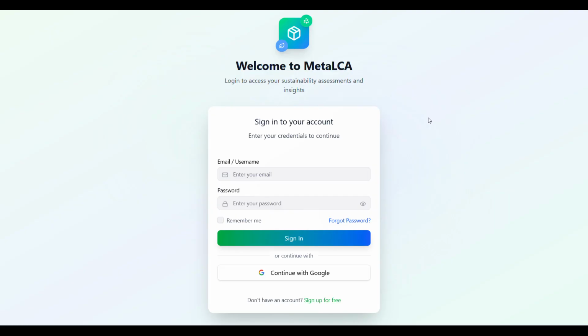This is the prototype. This is the login page. On the login, you can enter the email or username, you can enter your password and then sign in, or you can continue with Google. For now, let's go with the email. And then next, we can enter the password. You can also continue with Google. For now, we'll go with the email.